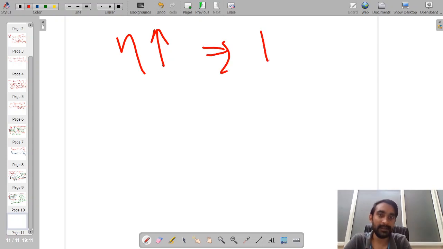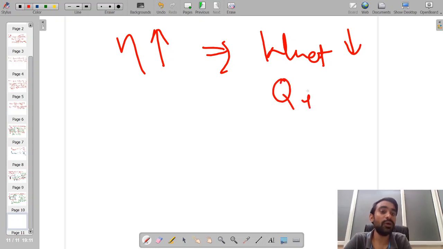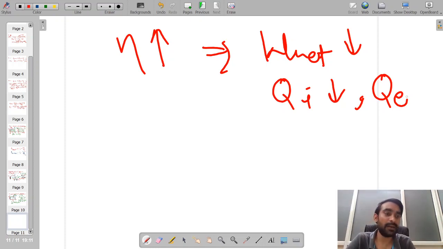W net has decreased, at the same point of time Q input has also decreased, and the amount of heat we are rejecting has also decreased. All these things happened when we have limited the maximum temperature by the metallurgical limits of the materials.